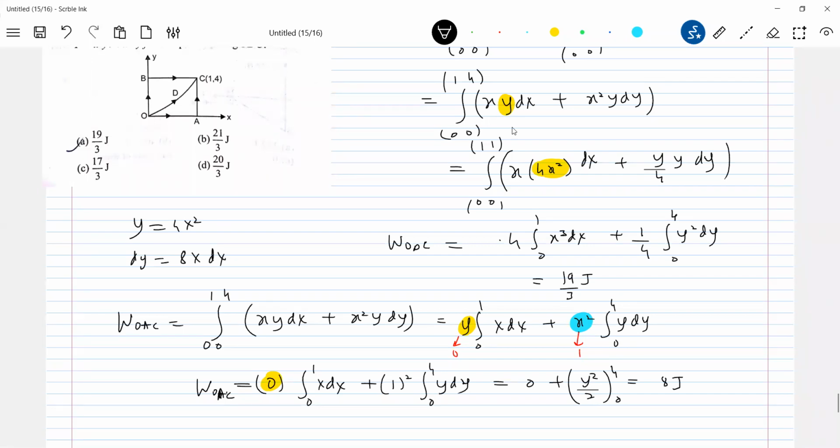Okay, are you able to get this one? So there's a method of finding out conservative or non-conservative. That yellow blue color I'm shading it so that it'll be easy for you. What we did: work done in different paths is different, no? So WODC not equal to WOAC. So therefore F is non-conservative.